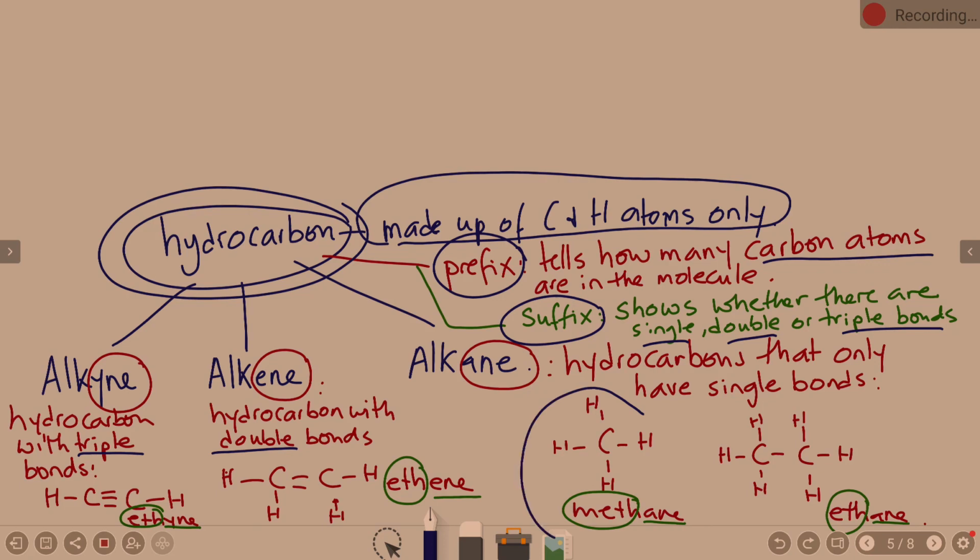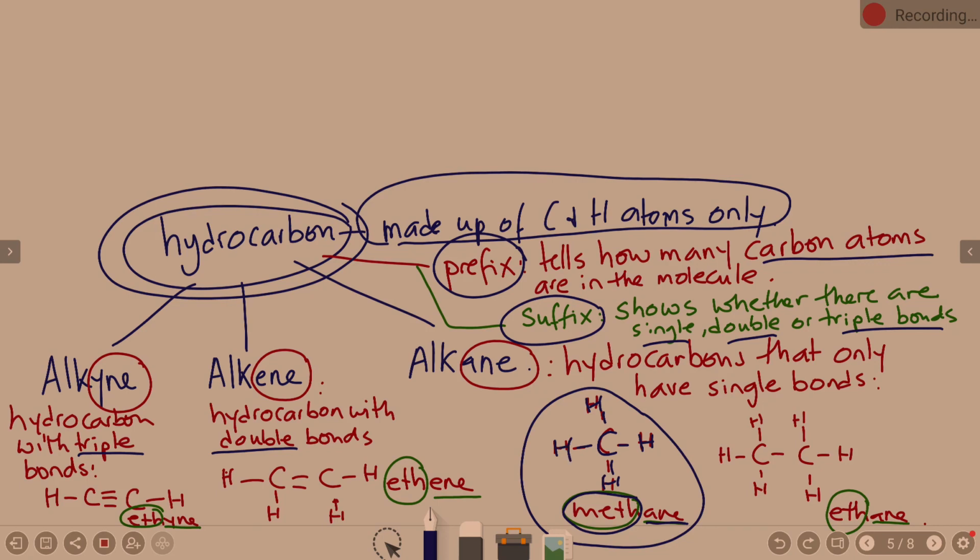This is methane, because we all know methane. Methane has two parts to the name: meth, which tells me that there's one carbon, and ane, telling me that it's single bonds. So I start off drawing the carbon first, and then I put the hydrogens around it. So this is my methane.